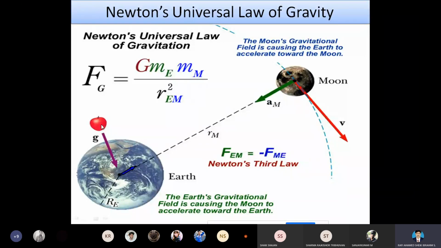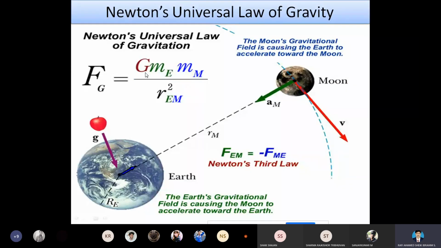or the gravitational pull is with respect to some force. That only we are going to see here. So from Newton's universal law of gravitation, we can write Fg is equal to G Me m by r square.